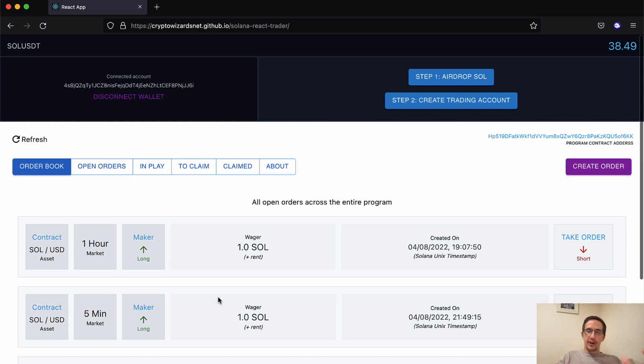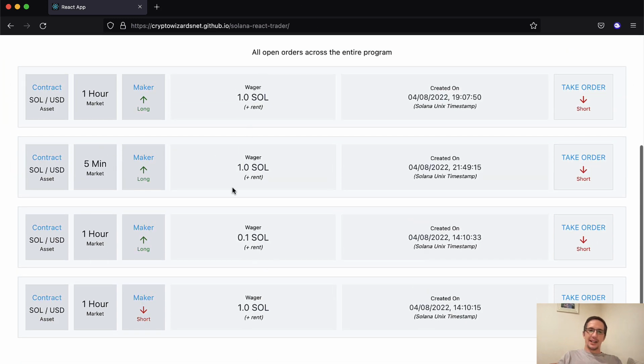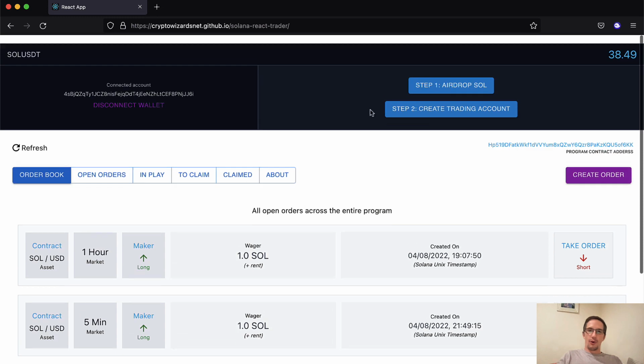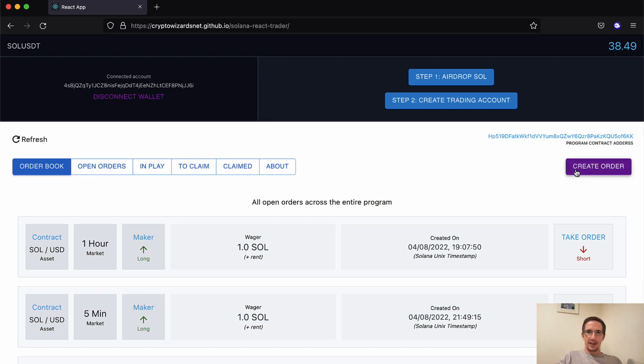And if you're using this and loads of people are adding in liquidity, you should see a big list here of trades you can go and take, or go here and create your own, become the market maker, right? So that's essentially what you're going to see. So let's get set up. The first thing we need to do is airdrop ourselves some Solana.